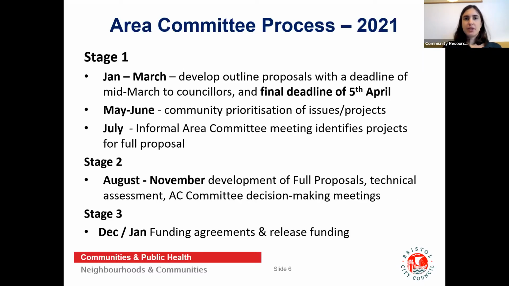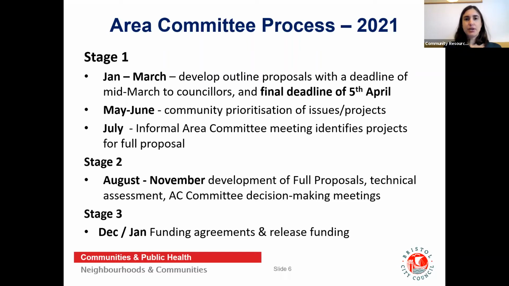So this screen in front of you just shows you the 3 stages in the 2021 process. The first stage runs from January to July. Initial outline proposals will need to be developed between January and March with conversations with councillors. And there is a final deadline of the 5th of April 2021 to ensure that your outline proposal is sent to your councillors, signed off and sent to the relevant area committee email address.